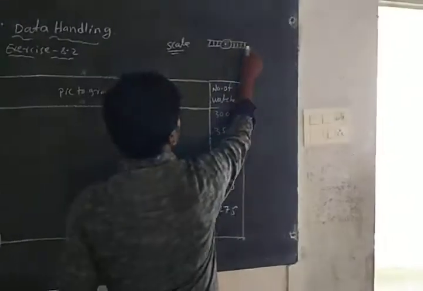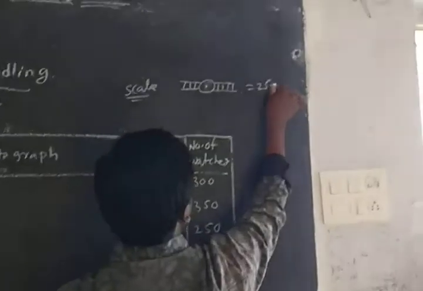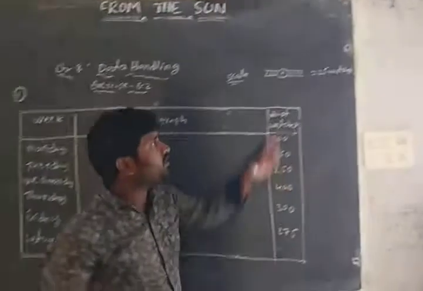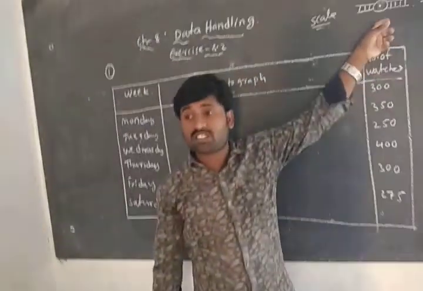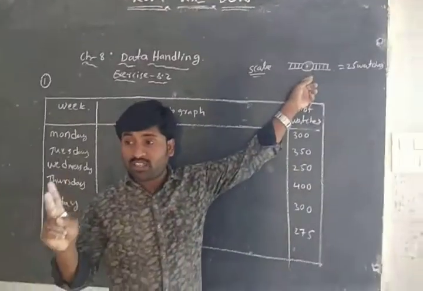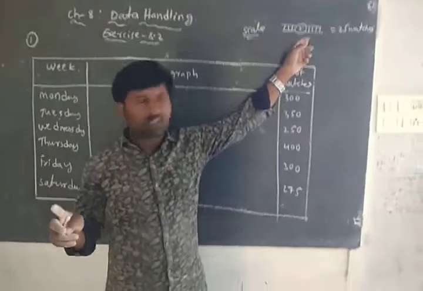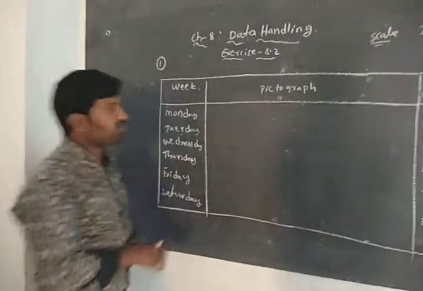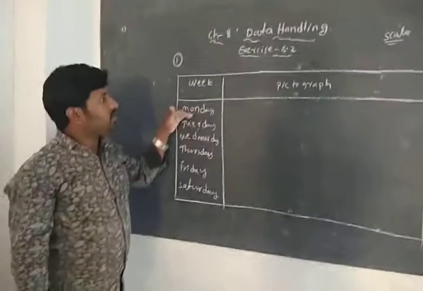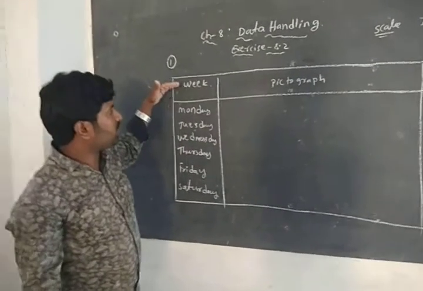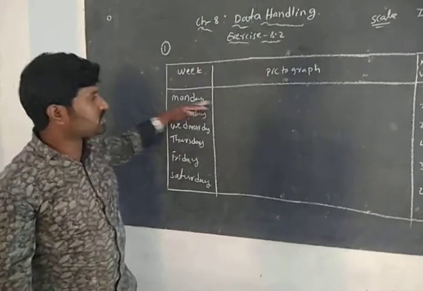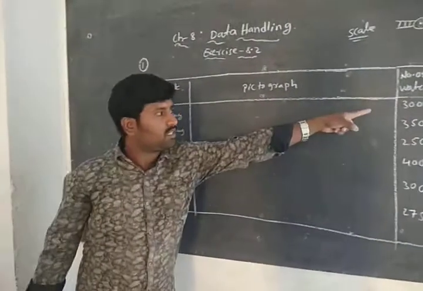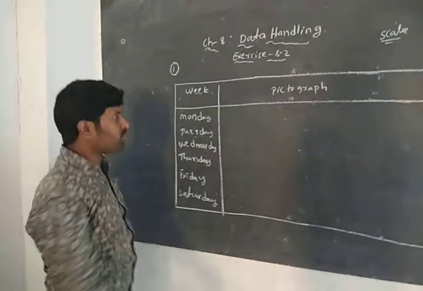So I have taken this one symbol to be equal to how many watches? 25 watches. This symbol is equal to 25 watches. Okay? So this one symbol, the scale, represents 25 watches. Now see here. The manufacturing company in a week manufactures this number of wristwatches. How many on Monday? On Monday, 300. So that's why I am doing this.